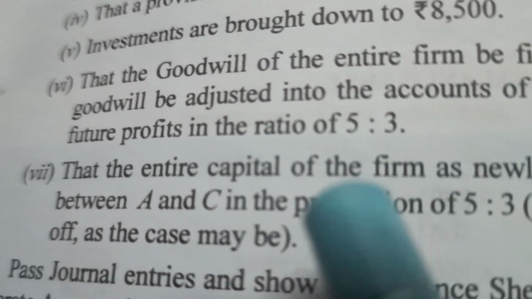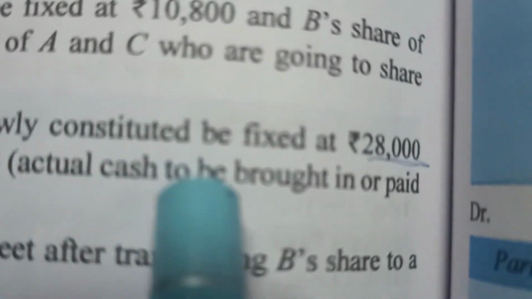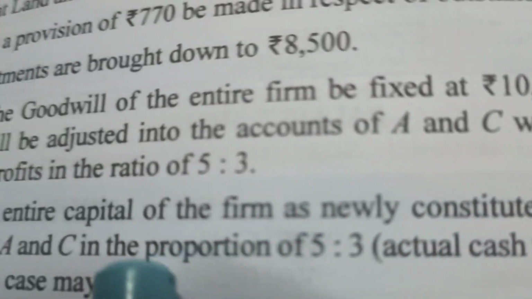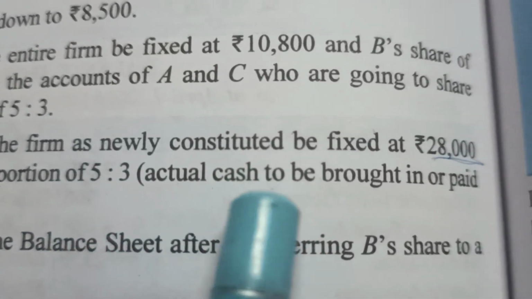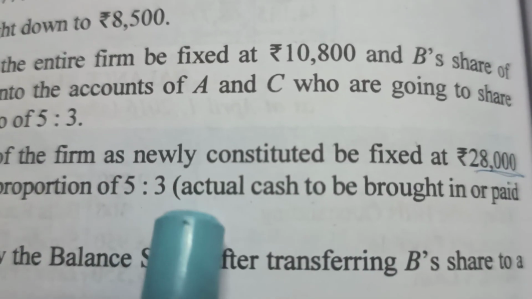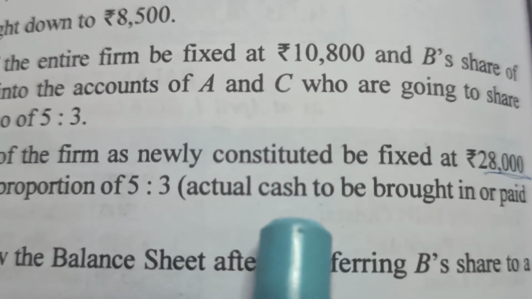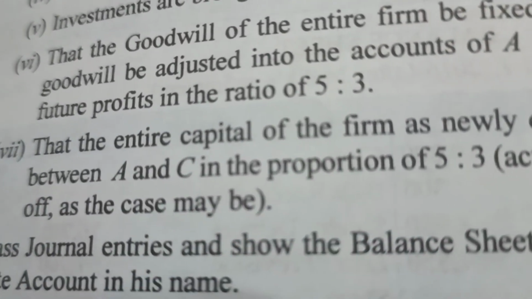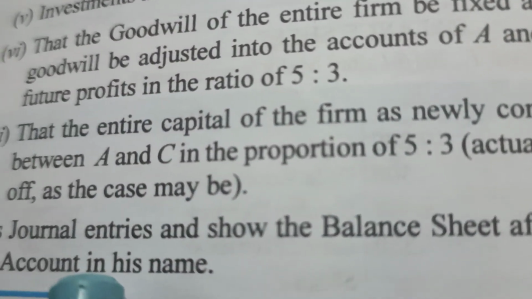The capital between the remaining partners should be 28,000 and in the new ratio between A and C in the proportion of 5:3. Actual cash, now we distribute that in the ratio of 5:3. So whatever less will be brought by the partners, in case of anything excess will be given to the partner, to cash and by cash we make the entry. We are asked to make the journal entries and show the balance sheet after transferring B's share to his account.